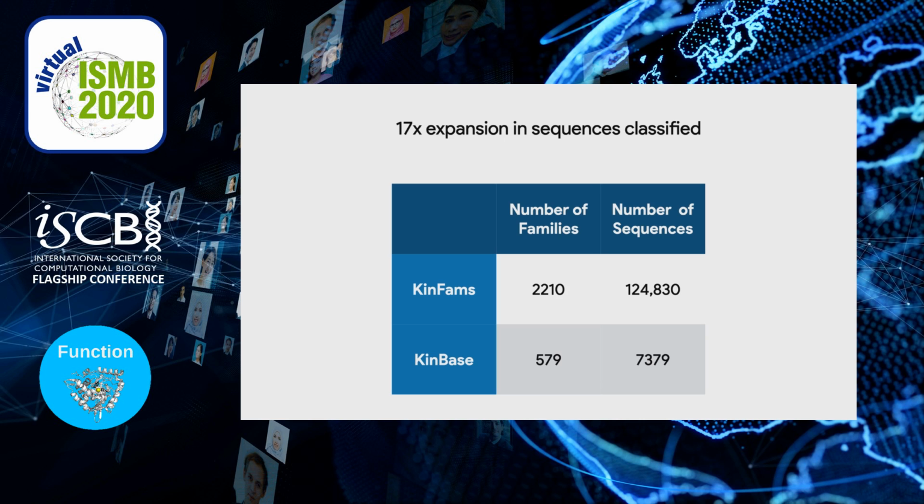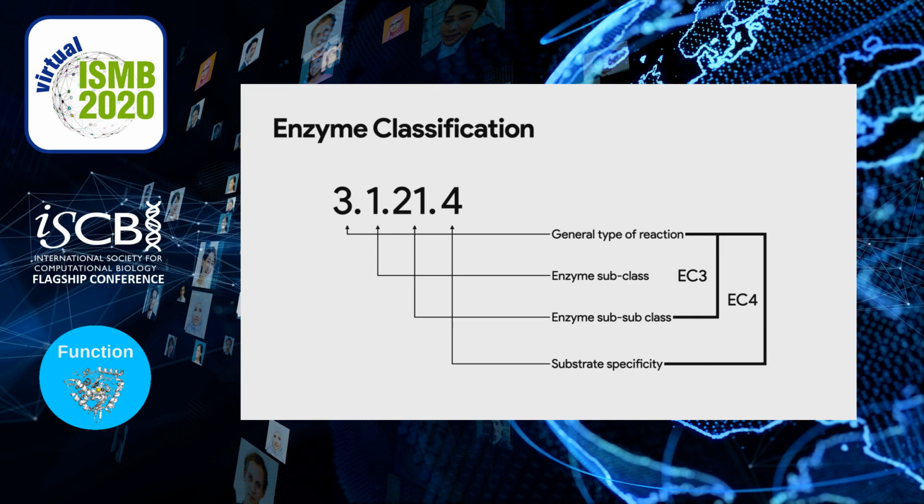So once we gathered this data set, we wanted to test how well we classified these protein kinases. And for that, we used the enzyme classification purity test. The EC numbers consist of 4 sets of digits, where the first 3 classify a protein according to its chemistry, and the 4th one describes the substrate specificity. So in the case of FAMFAMs, we would expect to have a single function within it, and just a unique EC term associated to it.